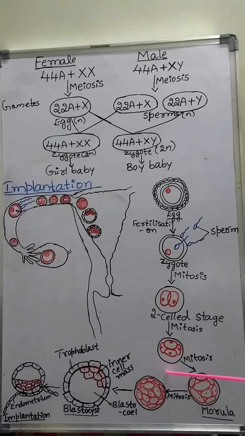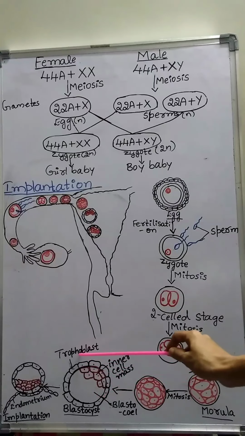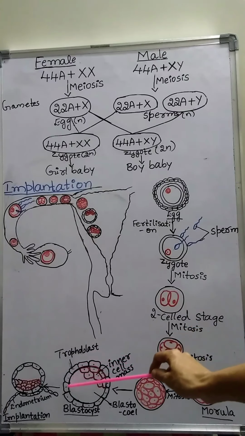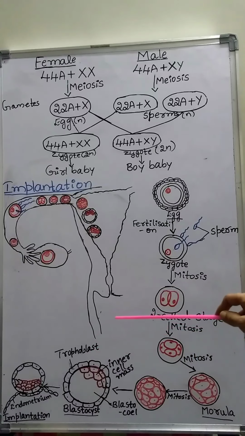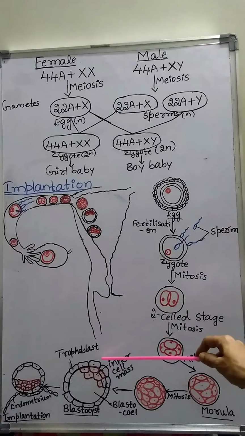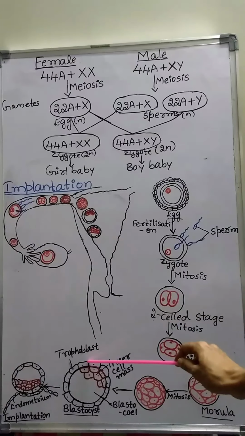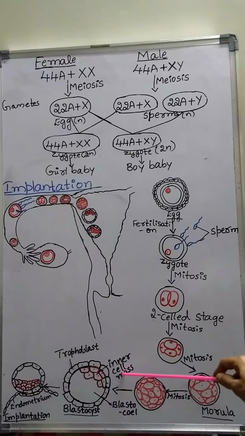Blastomeres are nothing but the daughter cells. The blastomeres present in the blastocyst are arranged into an outer layer, called the trophoblast, and an inner group of cells attached to the trophoblast, called the inner cell mass.